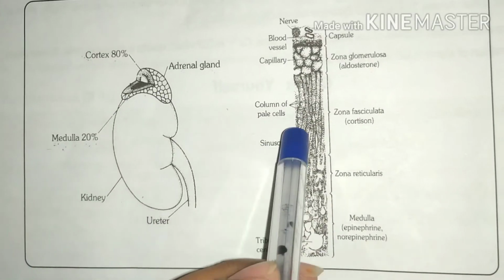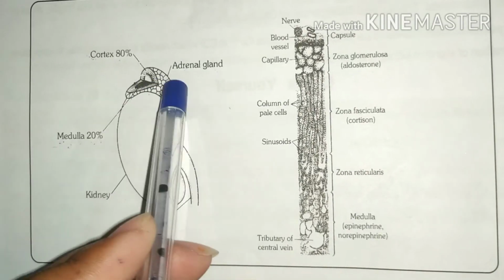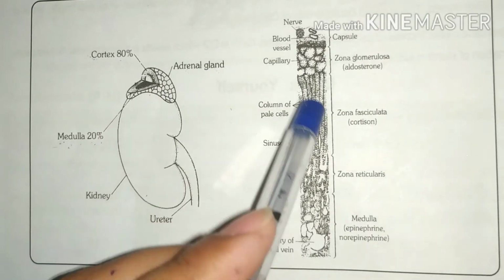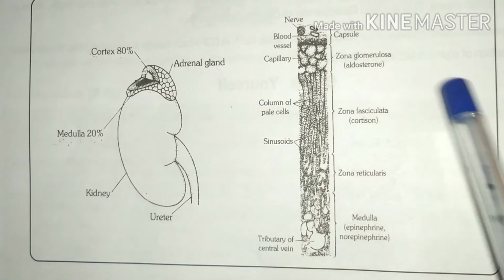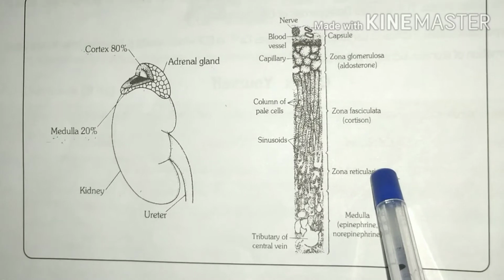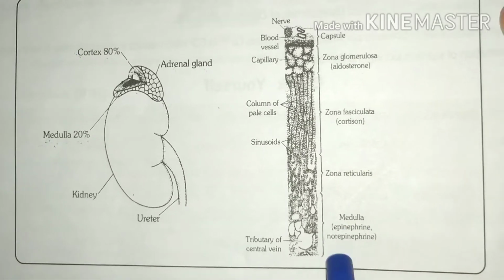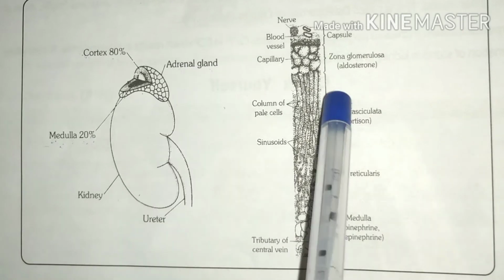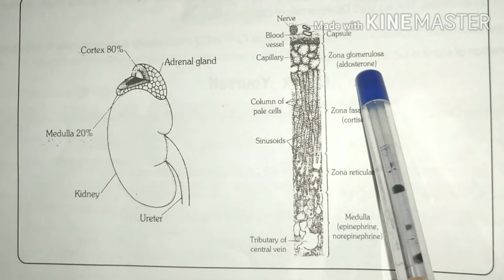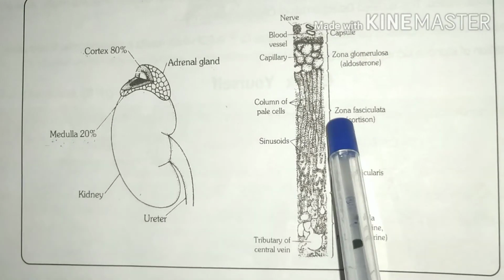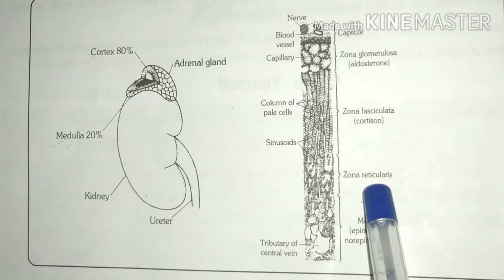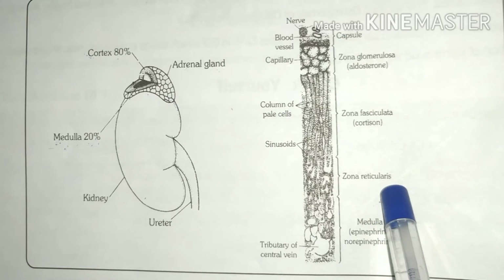When we cut the transverse section of the adrenal gland, two regions show, cortex and medulla. The peripheral part of the adrenal gland is known as cortex and the inner part is medulla. In the cortex region, on the upper side zona glomerulosa is situated, in the middle region zona fasciculata, and below the zona fasciculata the zona reticularis part is present.